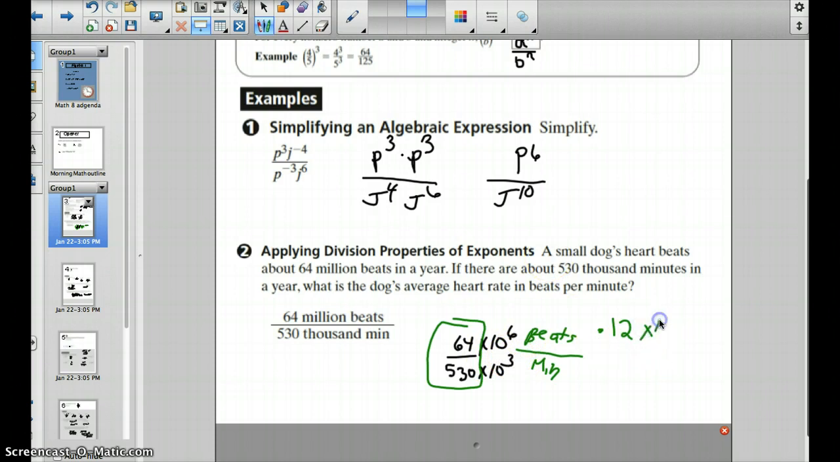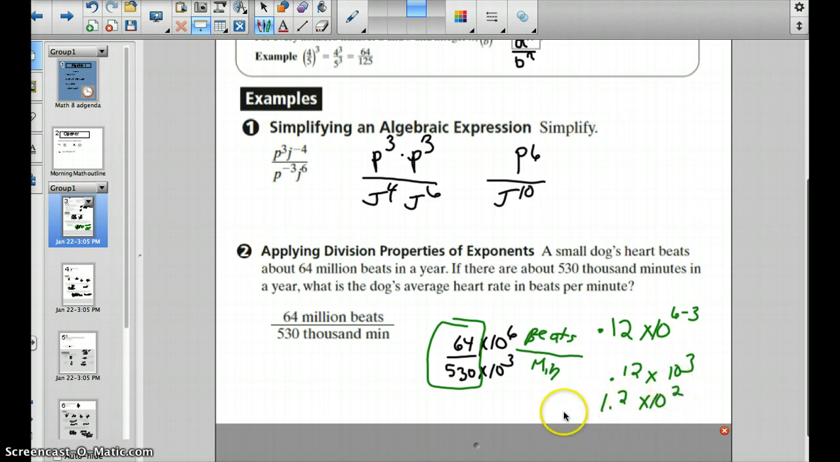And then if we take 10 to the 6th divided by 10 to the 3rd, using our rule over here, we can subtract and we get 10 to the 6 minus 3, which is also 10 to the 3rd. So we're left with 0.12 times 10 to the 3rd. Now, we should probably write this in proper scientific notation, so we want the decimal between the 1 and the 2. So we have 1.2, and since we moved it to the right, we're going to take 1 away, and that gives us 10 to the 2.